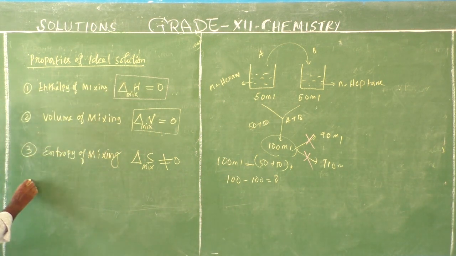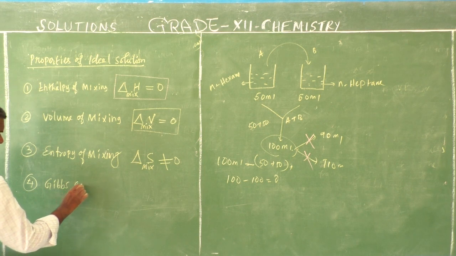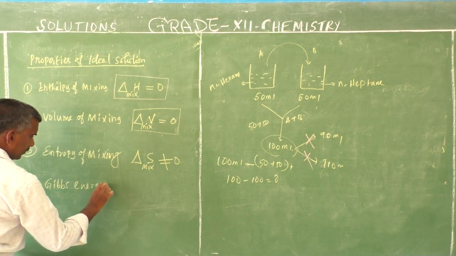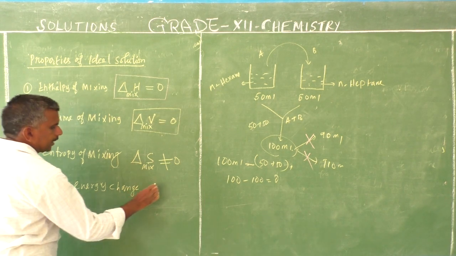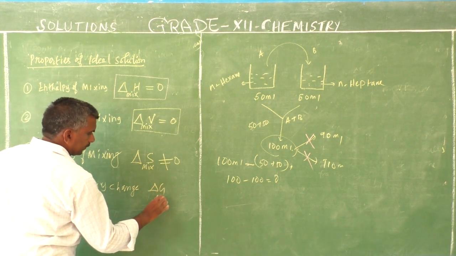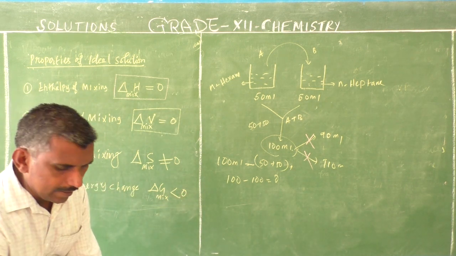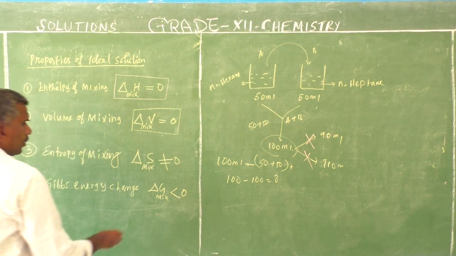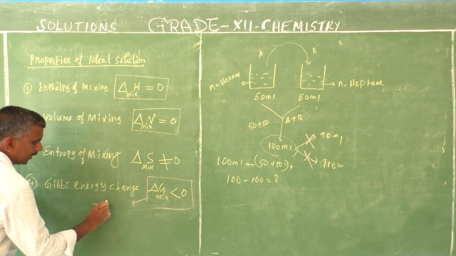And the fourth property, Gibbs energy of mixing. Gibbs energy change, delta G mixing, is less than 0. That is a negative value. Gibbs energy change is less than 0, a negative value.